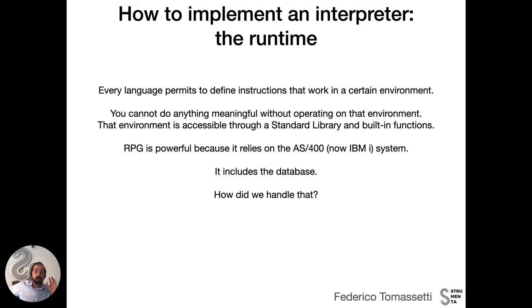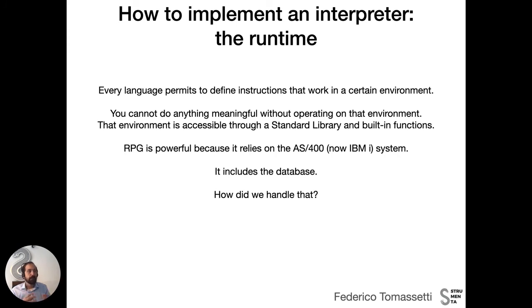Now, another aspect that is very important, and this has been implemented at Sme.UP, so I don't know it as well as the rest of the interpreter, is the support for the runtime. You need to consider that a language needs to take advantage of the capabilities of its environment that are provided through the standard library.